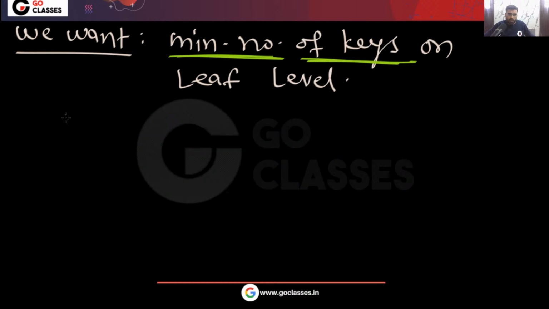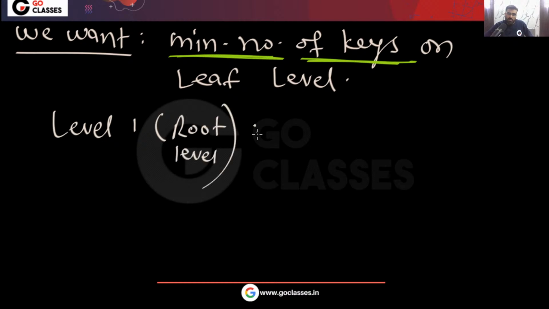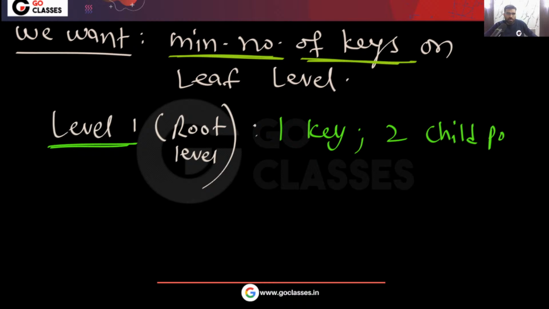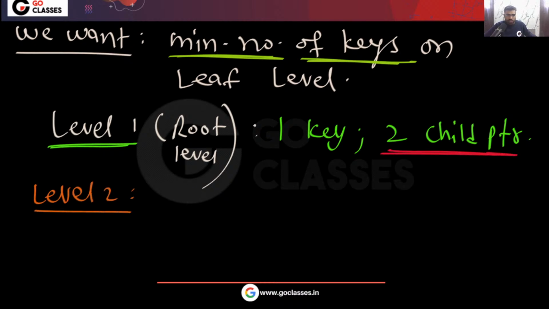Let's see what will happen on level 1, that is the root level. Very simple. On level 1 you can have 1 key, and there will be 2 child pointers. Yes or no? There will be 2 child pointers. Now on level 2, how many nodes will there be? On level 1 you have 2 child pointers, so on level 2 there will be 2 nodes. Correct?